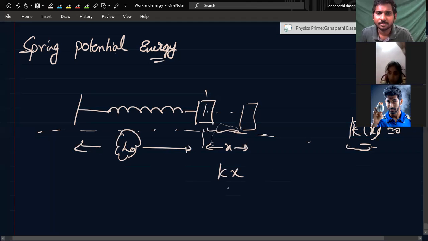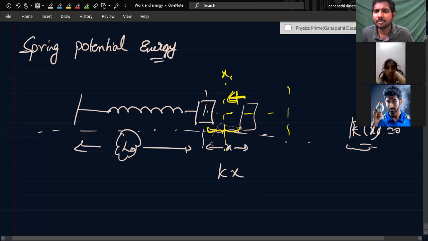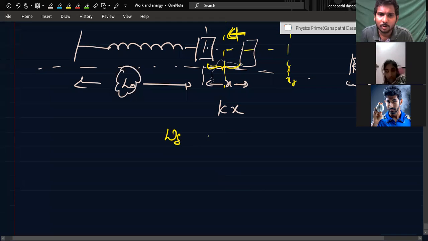The force kx is in which direction? The displacement is positive, the force is negative. Now I'll try to find the work from some initial point to a final point, x initial to x final. So the work done by the spring force, the force is kx.